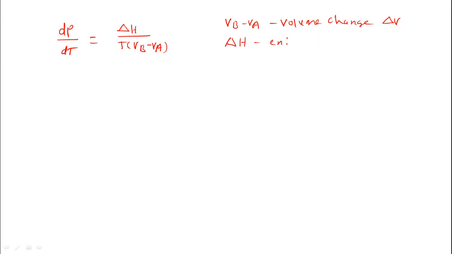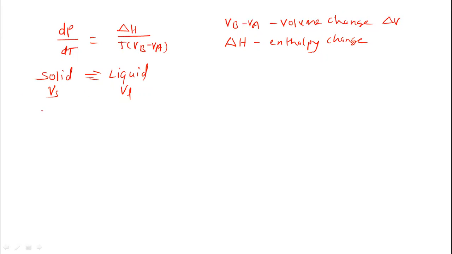Now we want to write this equation for the conversion of solid to liquid equilibrium. Here Vs is the volume of the solid, VL is the volume of the liquid.